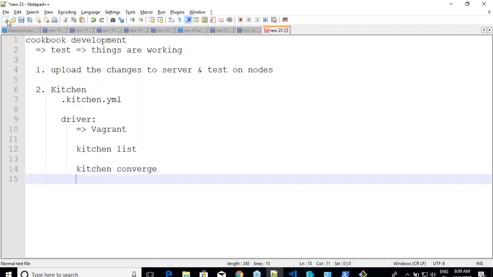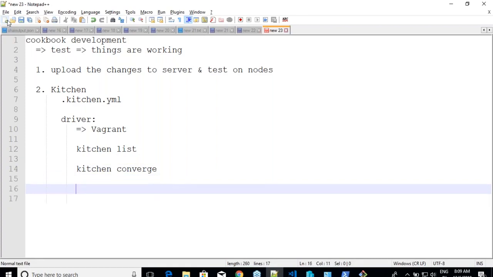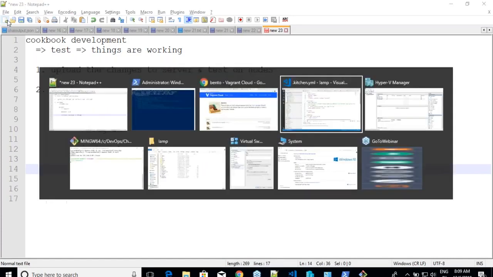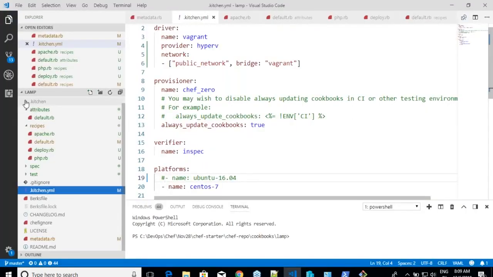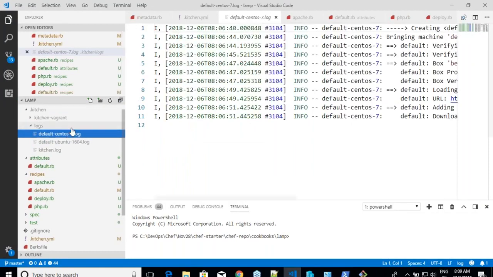converge, right? And whenever you are trying to do kitchen converge, I would recommend you to do this one also, -l debug if it is failing. If it is not failing, it's fine. Whenever some converge is failing, just execute with -l debug, because this will give you logs, right? And all of the logs which are created in kitchen, are you seeing a folder called .kitchen over here, right? So these are the places where you can see the logs.